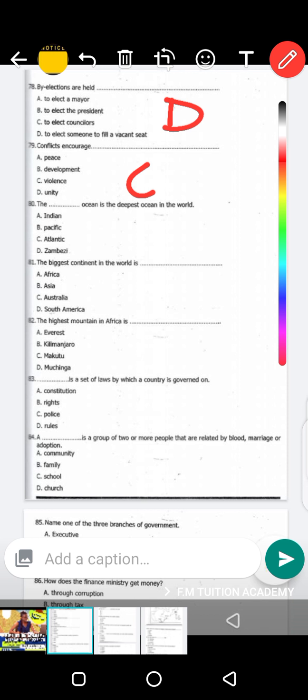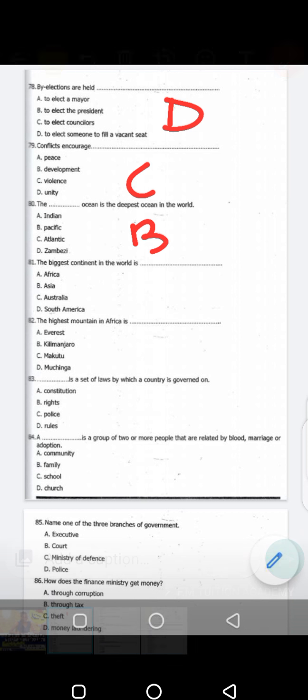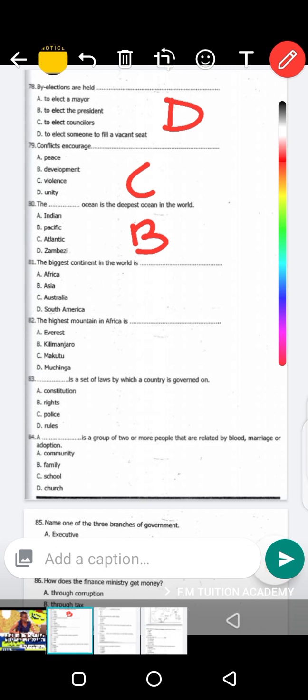Many people don't actually know that the biggest ocean in the world is the Pacific Ocean. The Pacific Ocean, which is B, is actually the biggest ocean in the whole world. It is almost everywhere in the world.